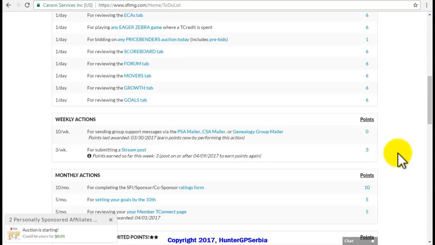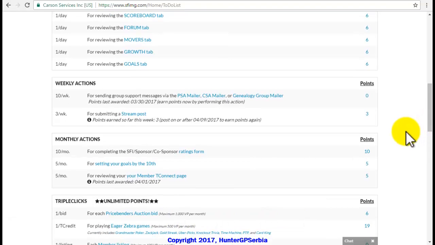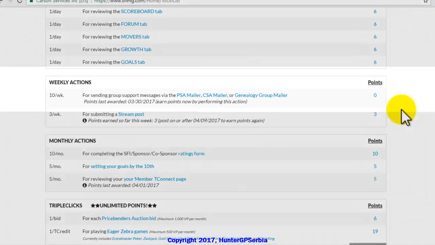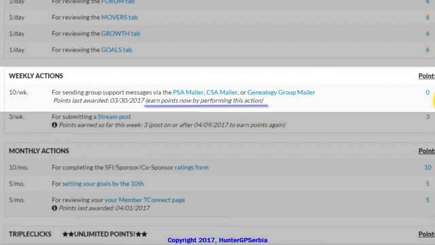To know when this happens for you, you should check the time difference between the official SFI time and your own time zone. You can always check whether you have the weekly actions available or if you have already completed them. This information is written within the parentheses next to a given weekly action. If we look here, next to the first weekly action, it says, "Earn points now with performing this action," which means that the action is available and that you can gain new points by completing it.